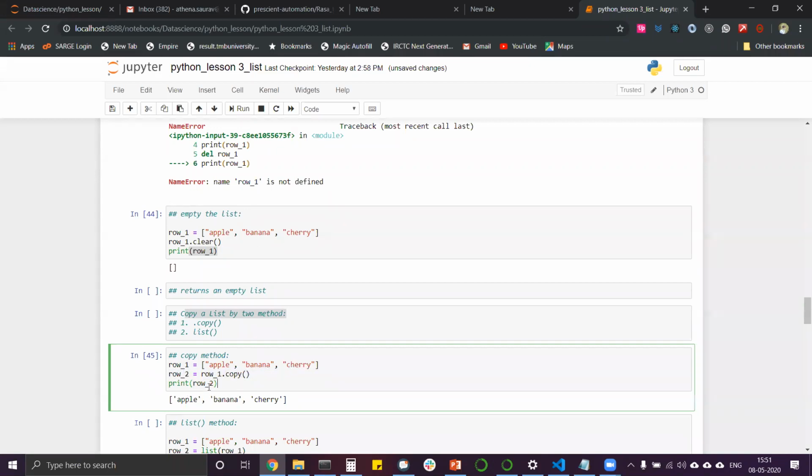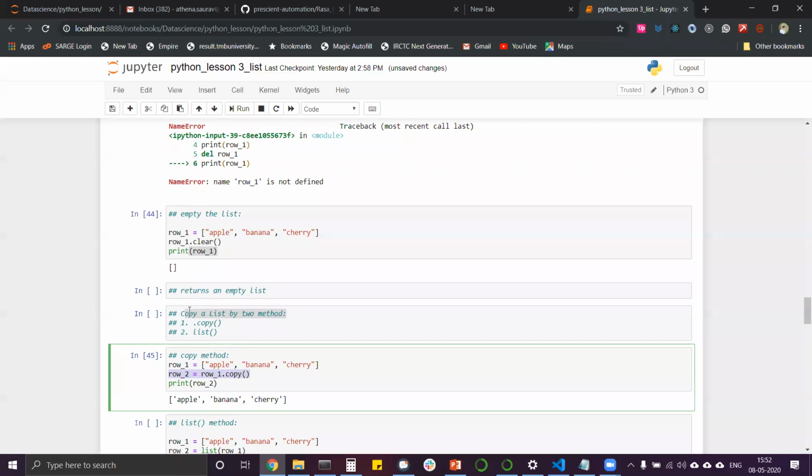Now why is this done? We want the data of row 1 to be there, but we want to create a new variable and play around with it, so that something can be created from there as well. So we will copy this, and then we can do range of indexing or anything on row 2, so that row 1 stays there. This is to save your data also. Later on, if we need row 1 from some place, it will be fetched from there.